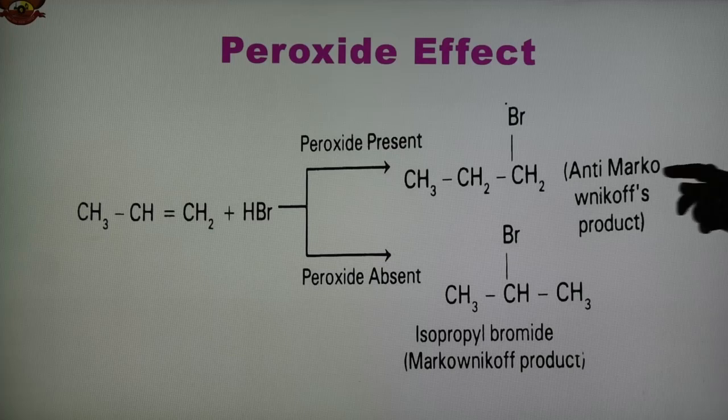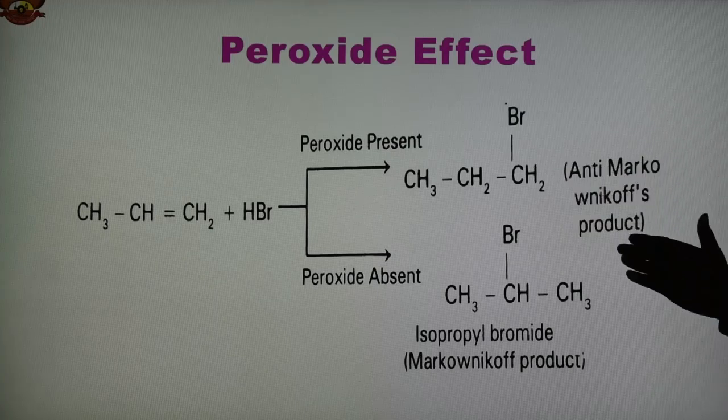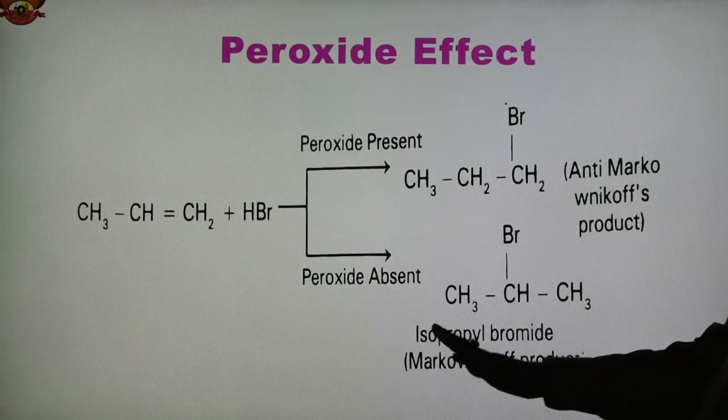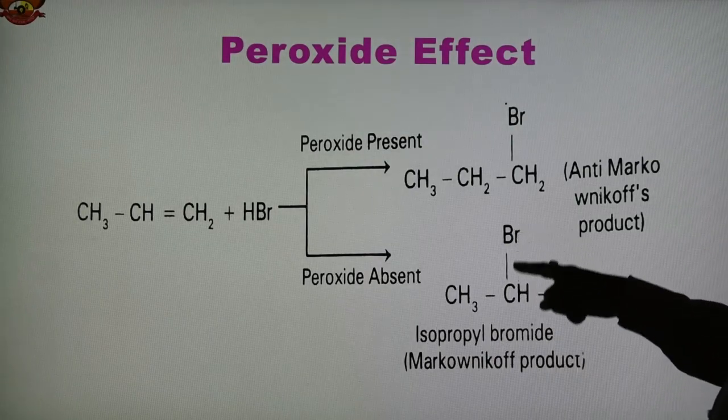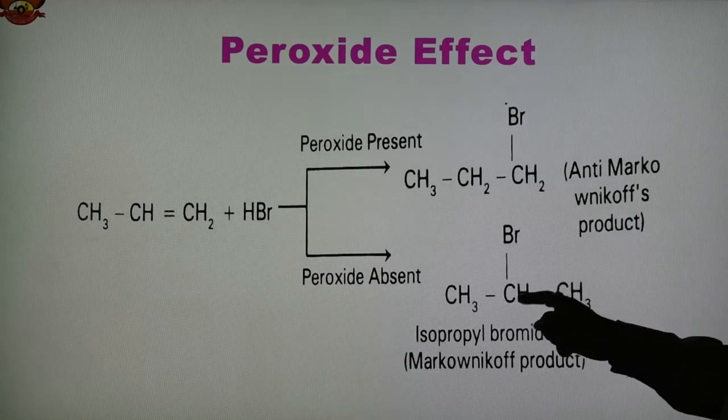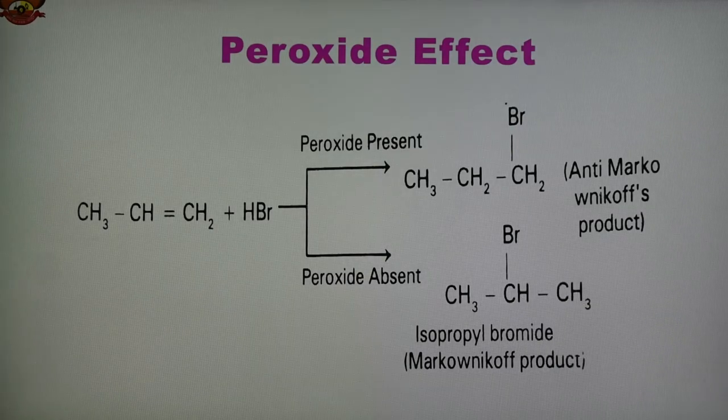This product is anti-Markovnikov, because according to Markovnikov's rule, if peroxide is absent, the negative end attaches to the carbon containing fewer hydrogens in the unsymmetrical alkene. So this is the main Markovnikov product. Both are shown here. In the absence of peroxide we obtain the Markovnikov product, and in the presence of peroxide we obtain 1-bromopropane, the anti-Markovnikov product.